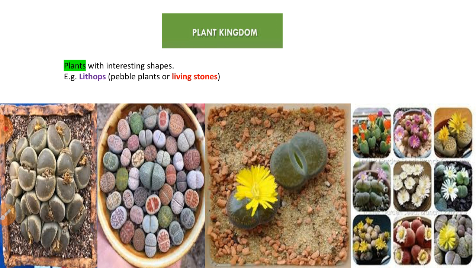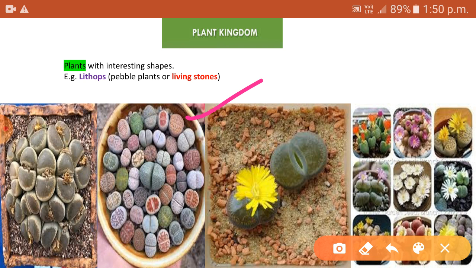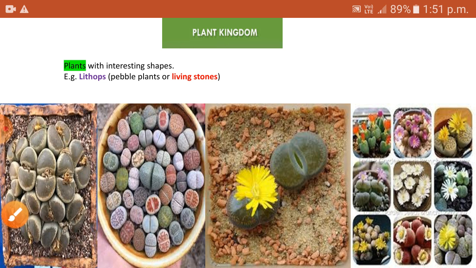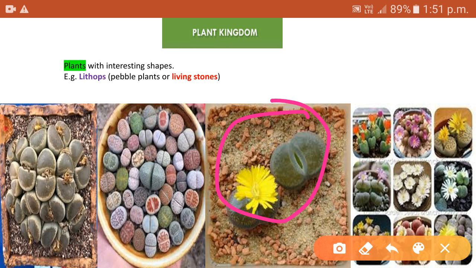Sometimes you can see the members of this kingdom with some interesting shapes. For example, you can see here the stones. It is not stones, I was just kidding. They are lithops, often known as pebble plants or living stones. Here is a beautiful image of flowering lithops.